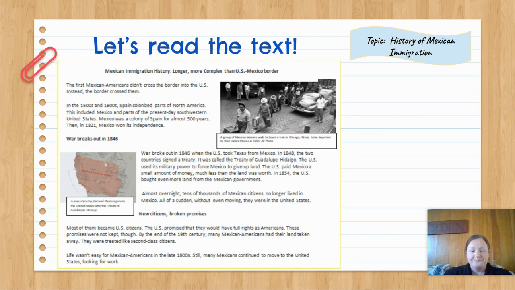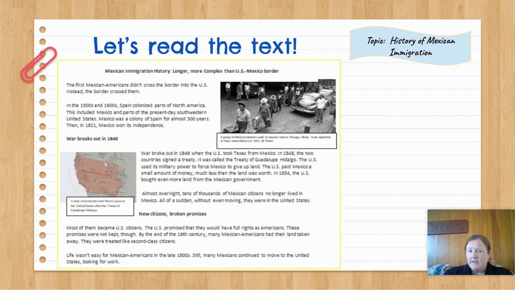Before we read on, I want to go ahead and start to draft our main idea sentence. So I'm going to revisit the title and then just think about some things that we've read. The title states, Mexican immigration history, longer, more complex than US-Mexico border.